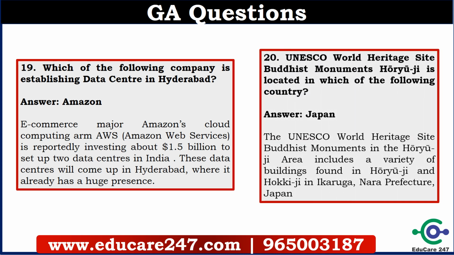Another question was, the UNESCO World Heritage Site Horyuji is located in which of the following countries? And it is related to Buddhism. The answer is Japan. This was the question. This was also a tough question, but it was in the news, so one is expected to know the answer.